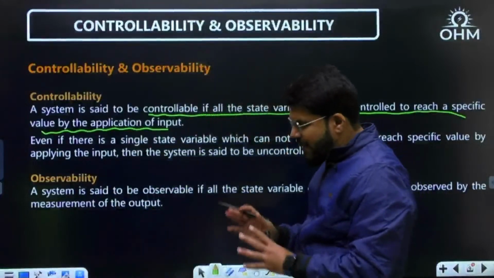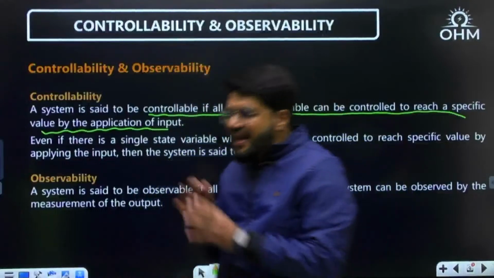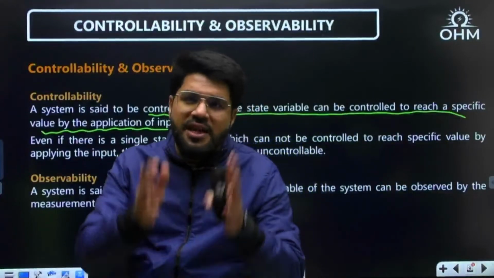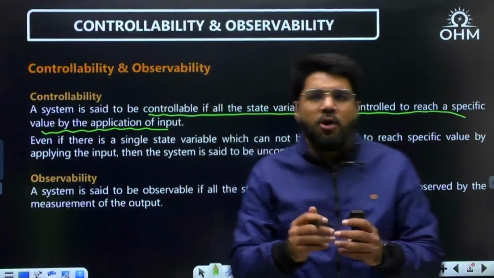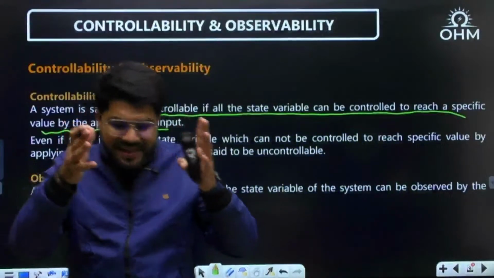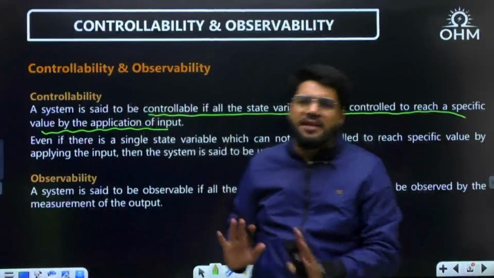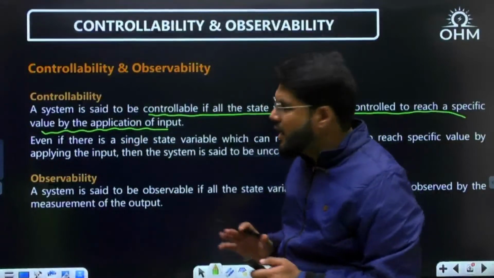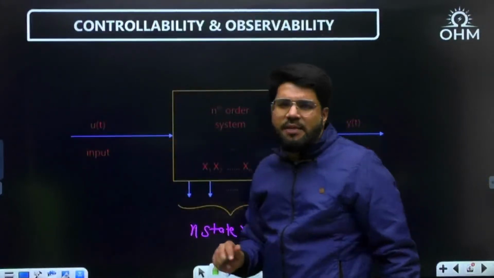Now, similarly, you applied the input to control the system, or to obtain some output. You applied a particular input to a system. Now, at any point of time, you are interested in measuring what is actually happening. You want to observe the system, whether the output obtained at any particular time is correct or not. You want to have the complete details inside the system at any point of time before the process is completed. So you want to observe the system. And how do you observe the system? By observing the state variables.